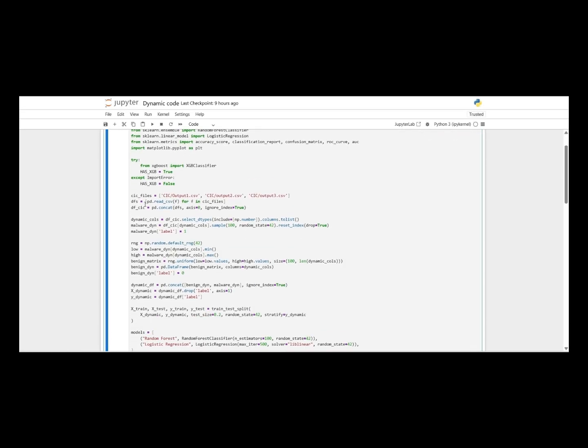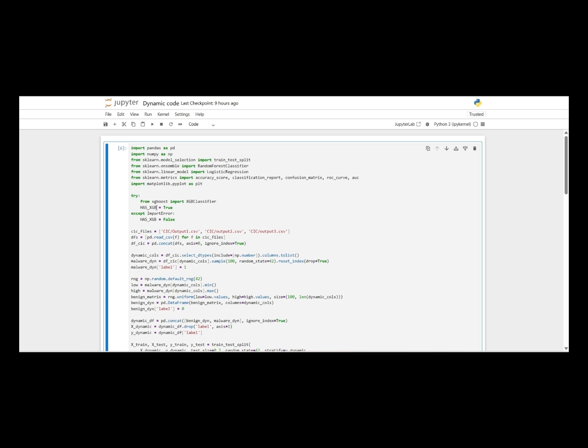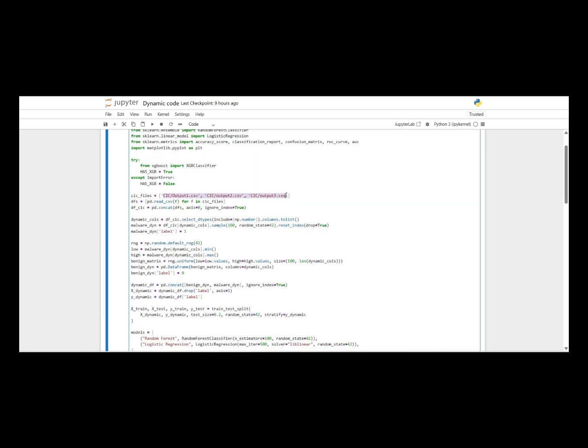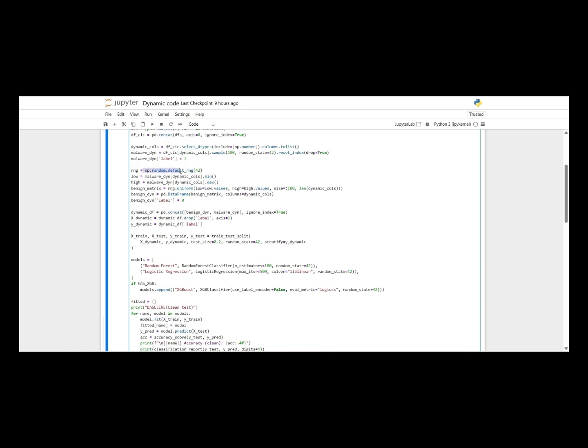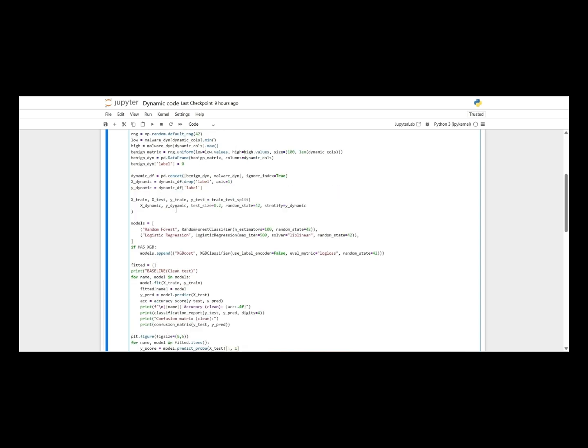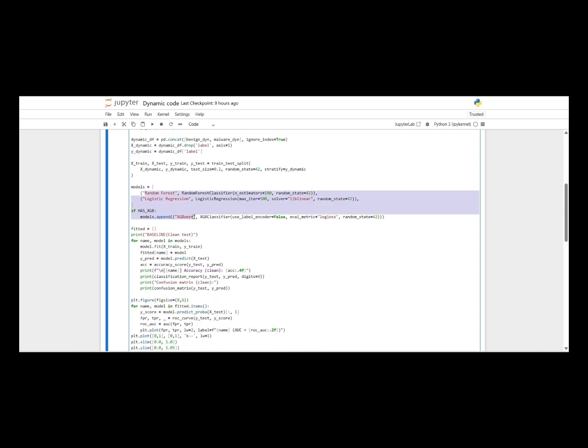This is the dynamic model of my project. I started by loading behavioral feature profiles from the CIC-MalMem-2022 dataset. Since the dataset only has malware traces, I created synthetic benign samples by generating random values within the range of malware features. This allows me to have a balanced dataset for training. Once I combined benign and malware data, I split it into train and test sets, then trained three models: random forest, logistic regression, and XGBoost.